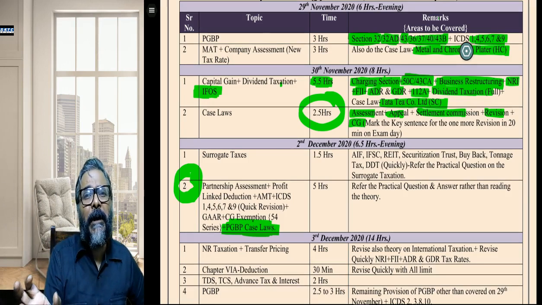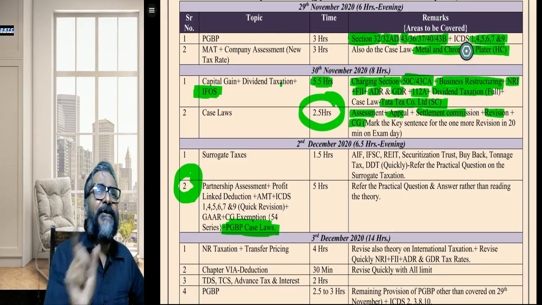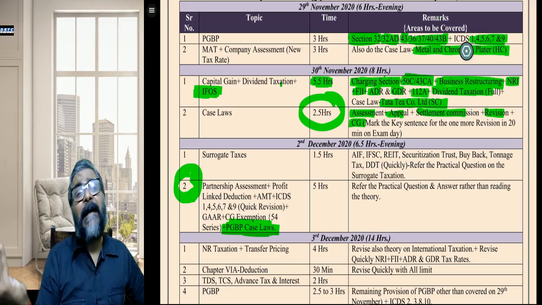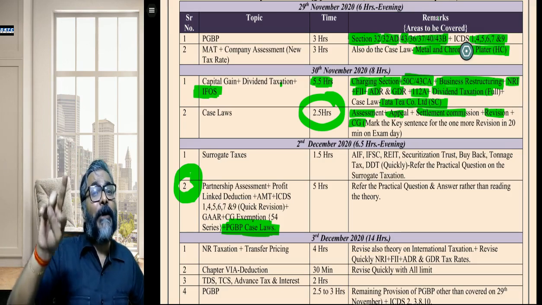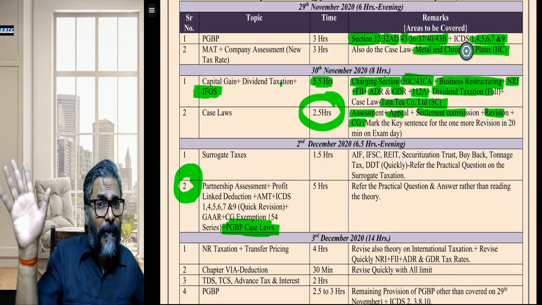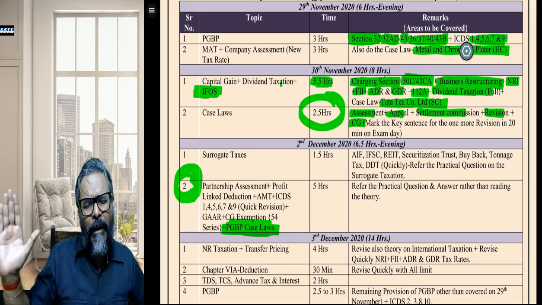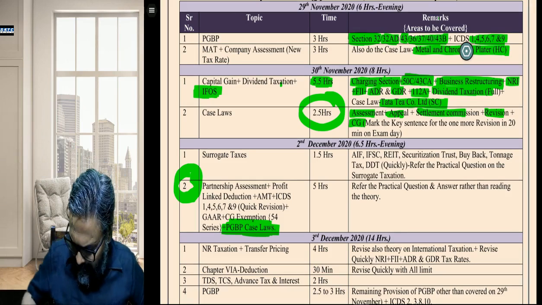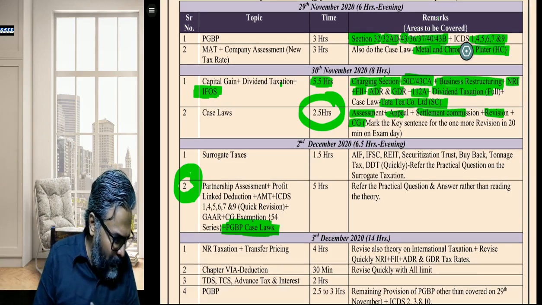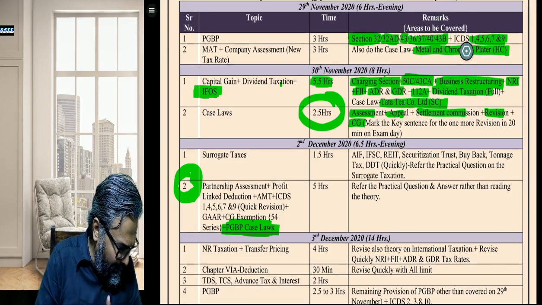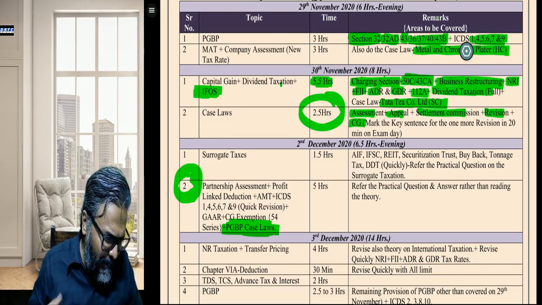Remember that 56(2)(x), whereby he has purchased immovable property either without consideration or for inadequate consideration, and the difference between the stamp duty value and the consideration paid exceeds the higher of the following two: 10% of the consideration paid, or rupees 50,000, whichever is higher. So in this particular case, students, this is how it has to be considered.